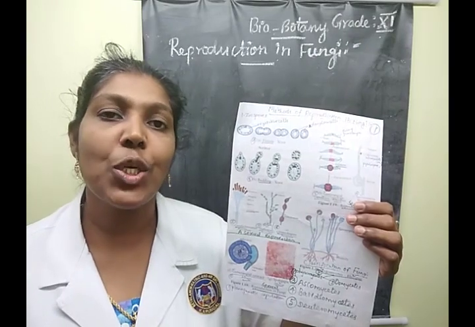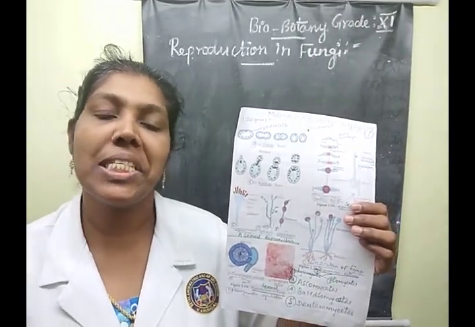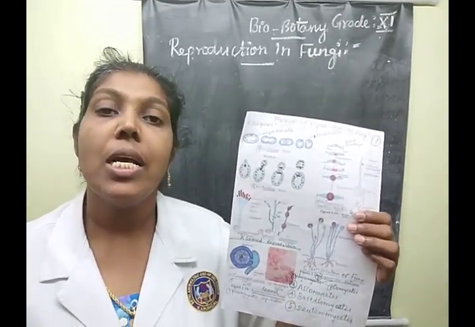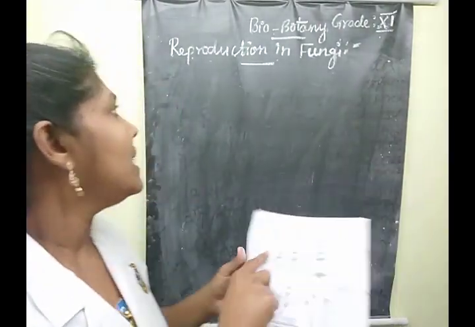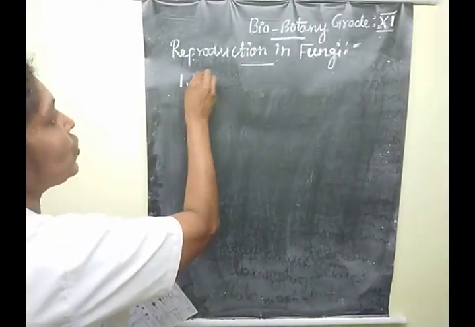What does asexual method of reproduction mean? It comes under certain types. First one, zoospore. Second one, conidium.